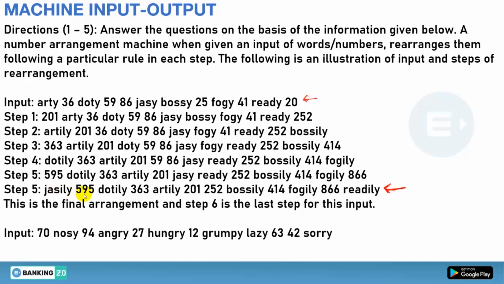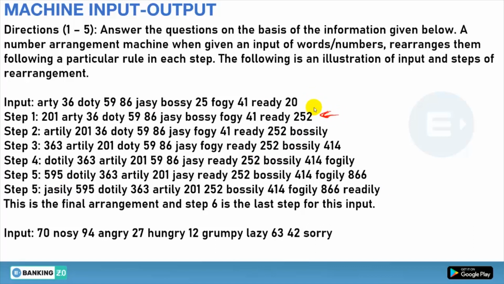If you see the last step, there is JASILY, but there is no such word; there is JC and there is JSLY, so that Y is replaced by ILY. Then we have 595, which is not there; 59 is there but 595 is not. So from the last step you cannot determine the logic, because there are no such words or numbers. So you have to start from the first step so that you can understand what is going on.